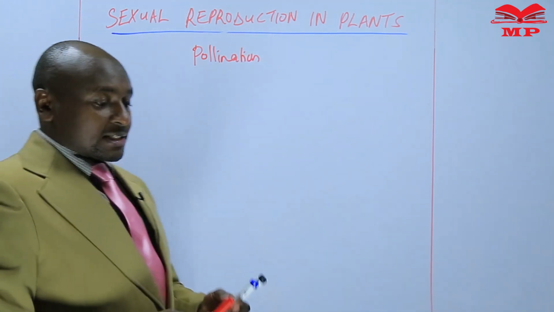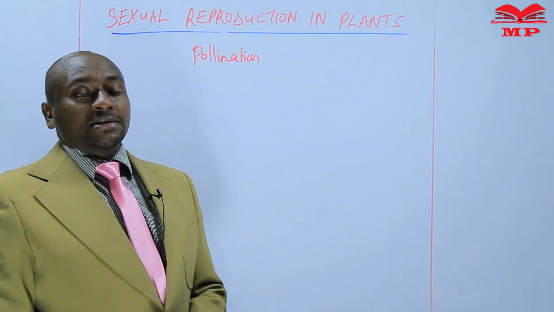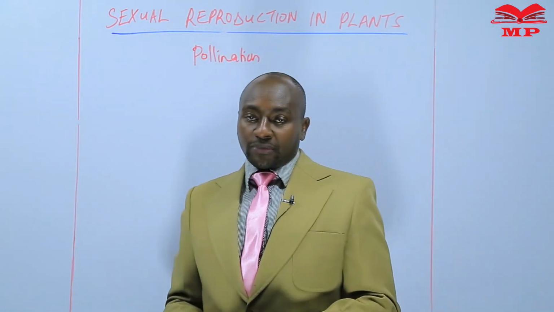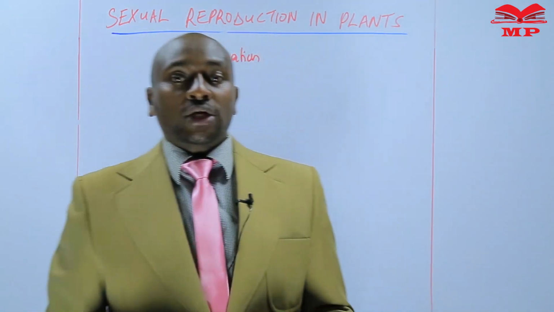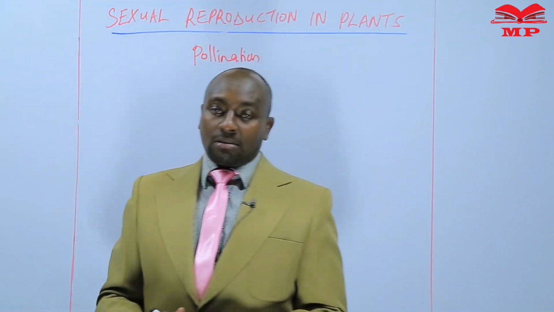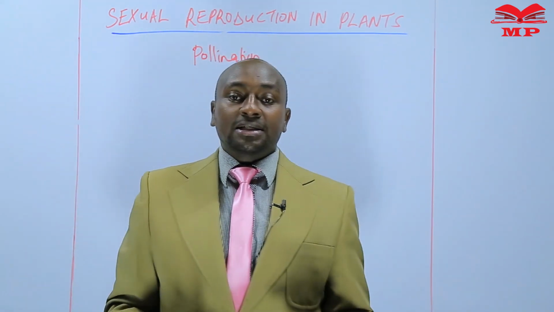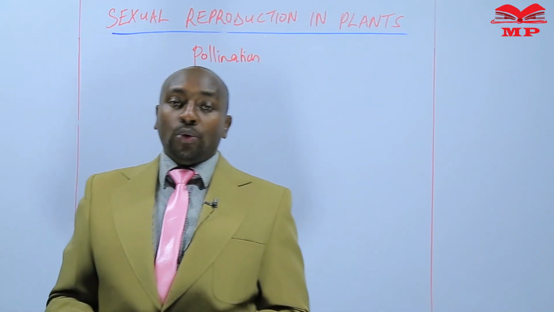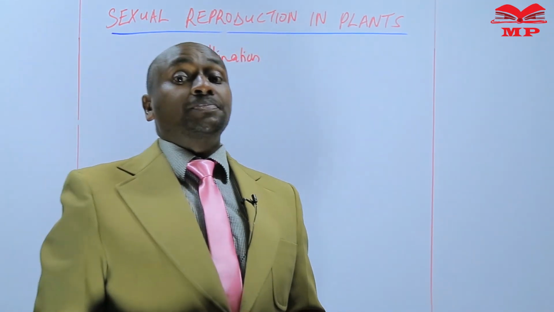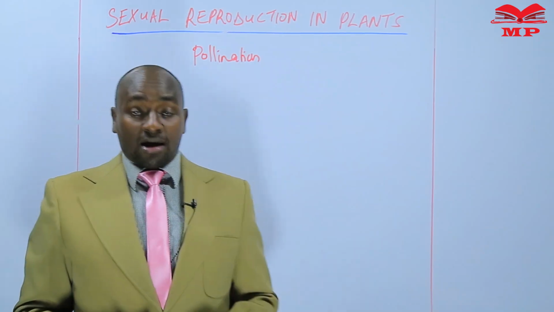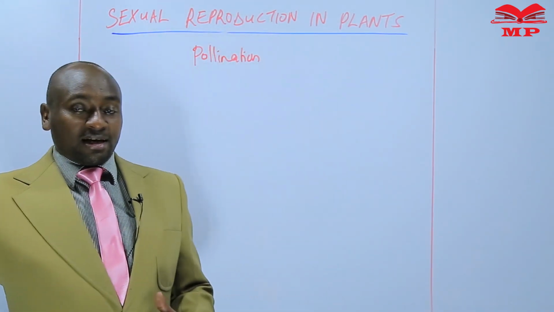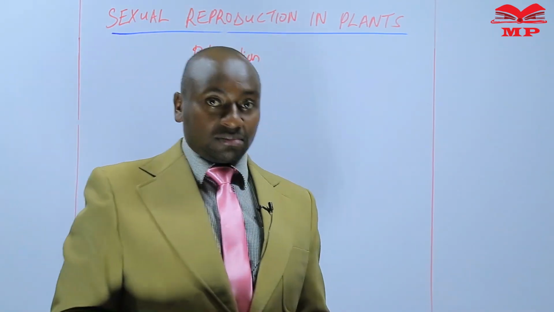So the first thing that we ask ourselves is, what is the meaning of the term pollination? The term pollination comes from the word pollen. So that means that it involves pollen. So we can say that pollination is the transfer of pollen grains from the anther to the stigma.